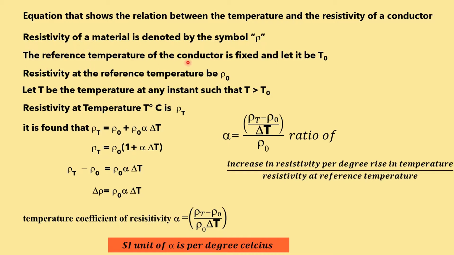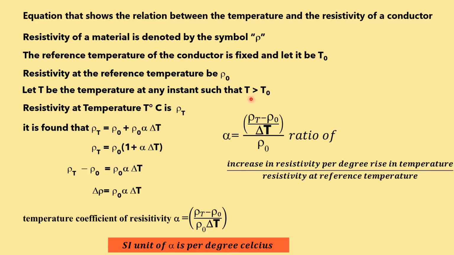The reference temperature of the conductor is fixed and let it be T0. Let T0 be the reference temperature and the resistivity at the reference temperature be rho naught. Because the reference temperature is T0, the resistivity at that reference temperature will be rho naught. And let T be the temperature at any instant such that T is greater than the reference temperature.